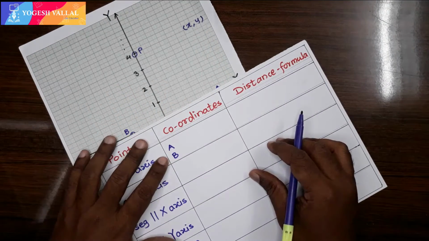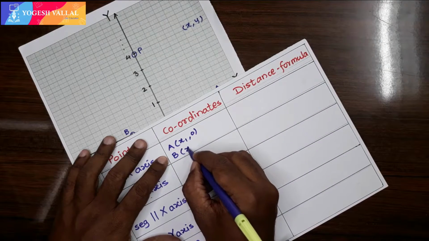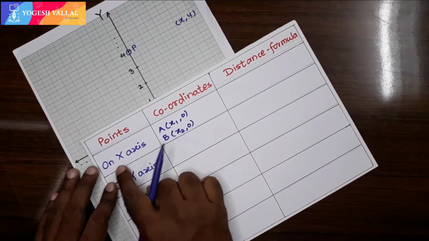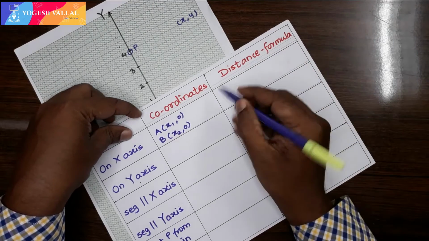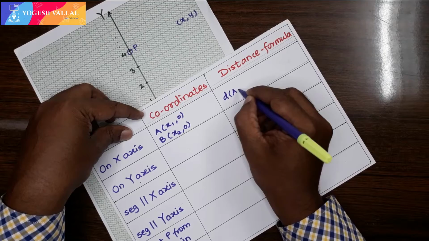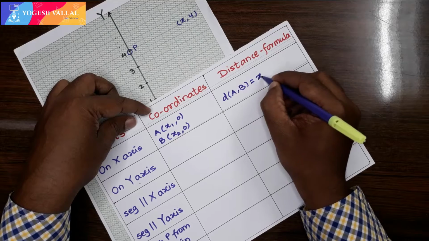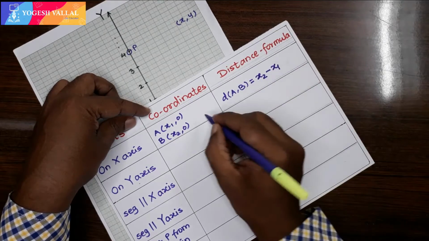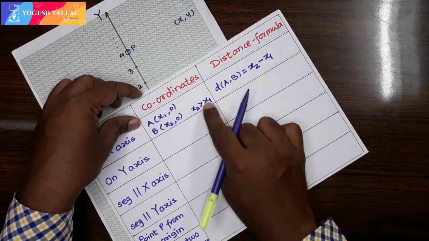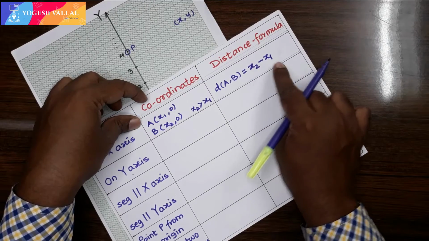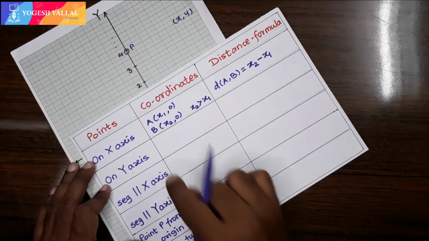So let point A be (x1, 0) and point B be (x2, 0), because both the points are on the x-axis. Then how do we find the distance? The distance between points A and B is given as x2 minus x1 if x2 is greater than x1, and if x1 is greater than x2, then we subtract x2 from x1, that is x1 minus x2. Is that clear? Now suppose both the points are on the y-axis.